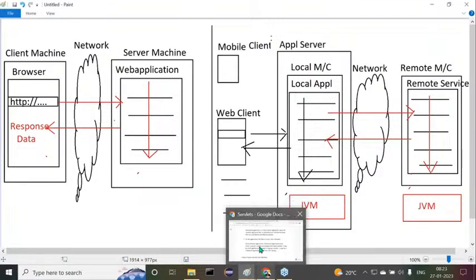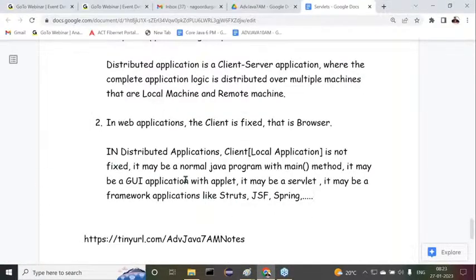Now the second point here I've given: in the case of web applications, client is fixed, that is what their browser. But in the case of distributed applications, client is not fixed, local application is not fixed. It may be a normal Java program with a main method. It may be a Swing application or applet. It may be a servlet. It may be framework applications like Struts, JSF, Spring, and so on. Observe carefully. All of you are getting clarity or not? This is the second point here I'm telling them.